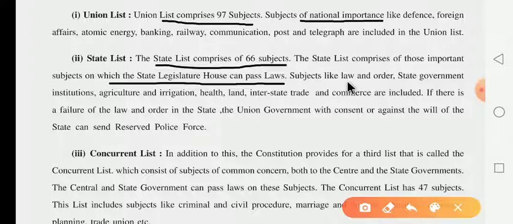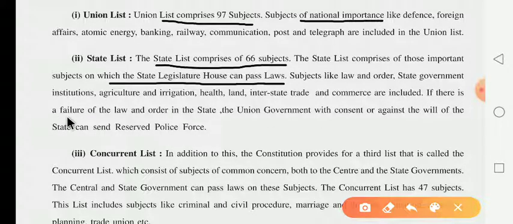For example, subjects like law and order, state government institutions, agriculture, irrigation, health, land, interstate trade and commerce are included. Which kind of subjects are included in the state list, dear children? These are all included in the state list, where the state legislative house can pass the law.